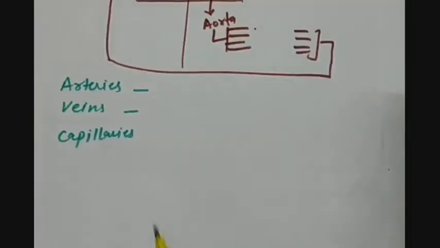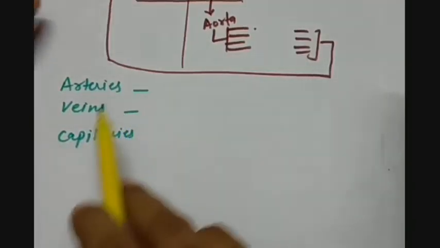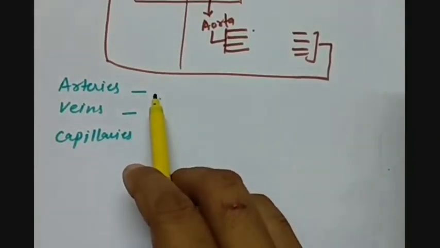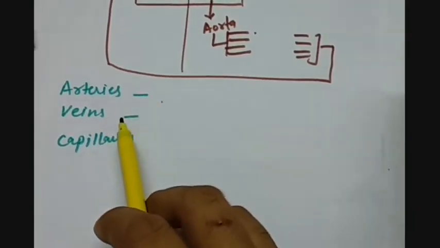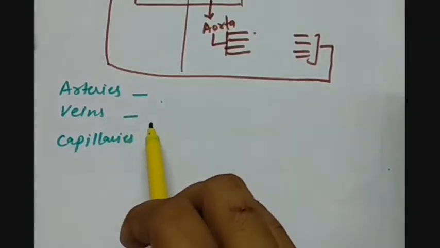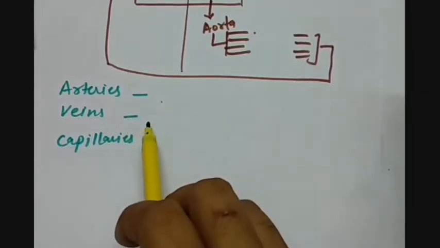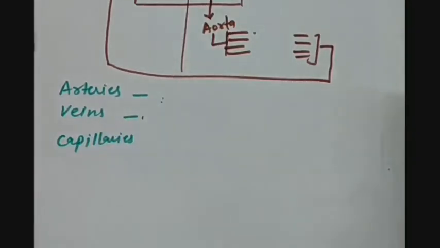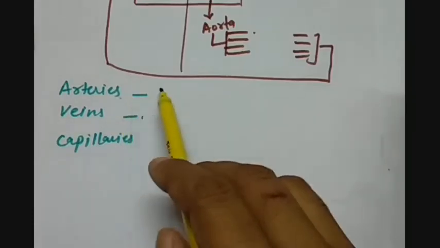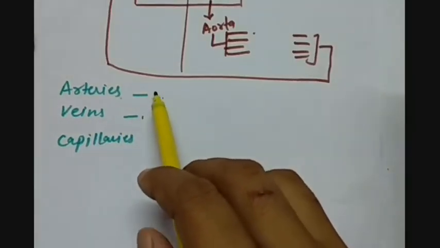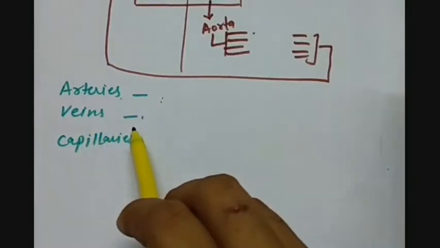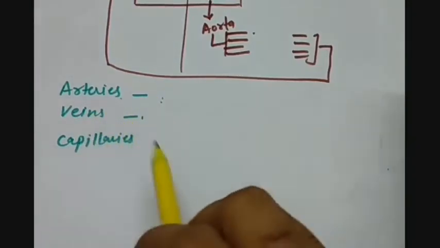Some important points regarding arteries and veins. Arteries carry oxygenated blood and have high pressure. They take the blood away from the heart towards the body parts. Veins carry deoxygenated blood and they take the blood from the body parts towards the heart. Veins have valves, and arteries do not have valves. The walls of the arteries are thick and narrow because here the blood is under pressure. Veins have thin walls and they are wider in opening.